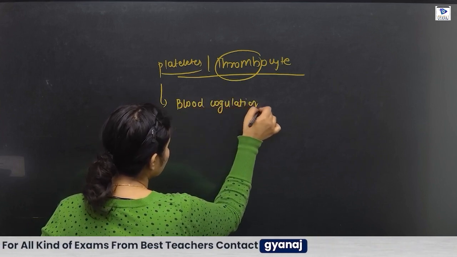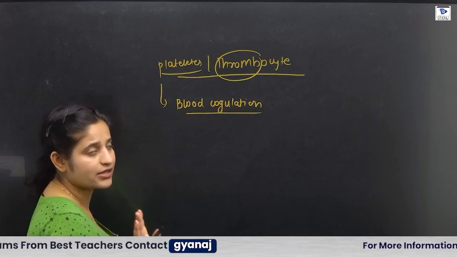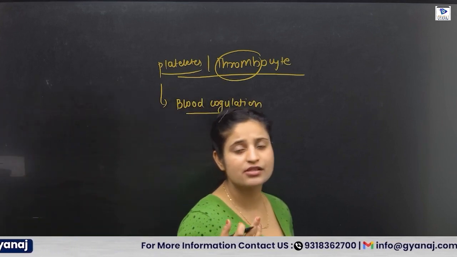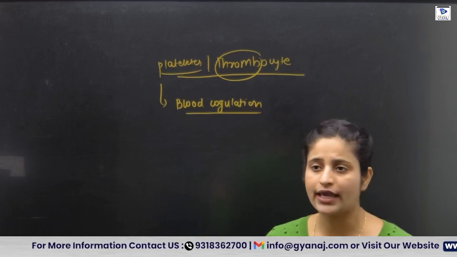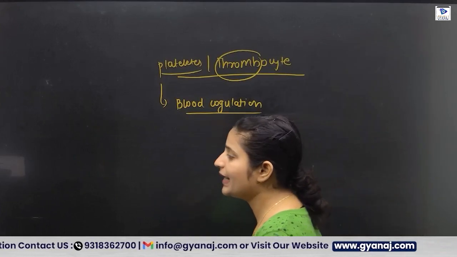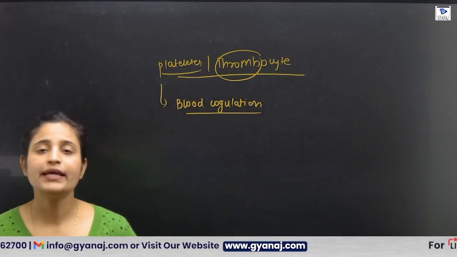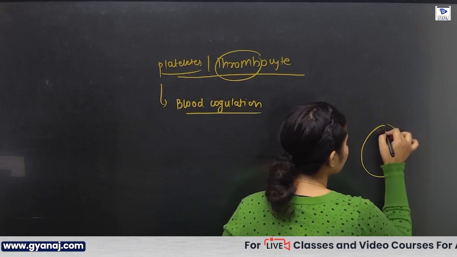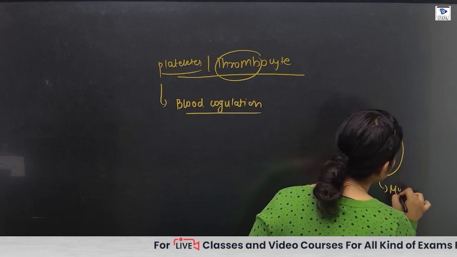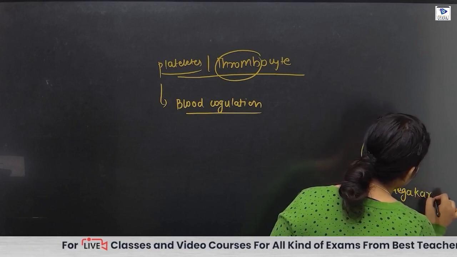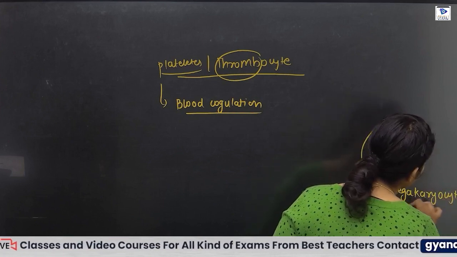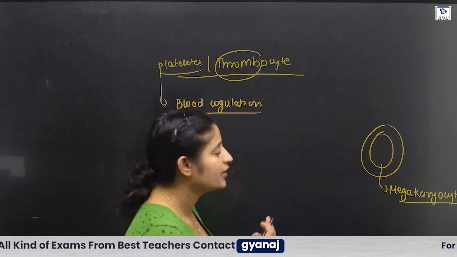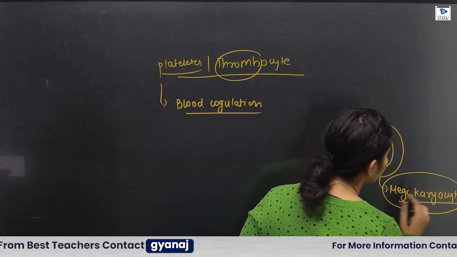We have a mechanism of blood coagulation, which we will discuss later. Platelets have some growth factors which are responsible for coagulation. Also, where are platelets formed? In the red bone marrow. In the red bone marrow, a cell is present, and the name of this cell is megakaryocyte. Here you can see the size of the nucleus is so large, so huge.